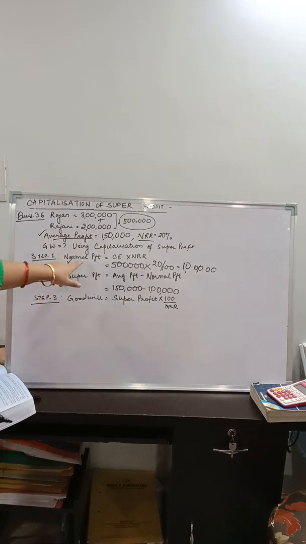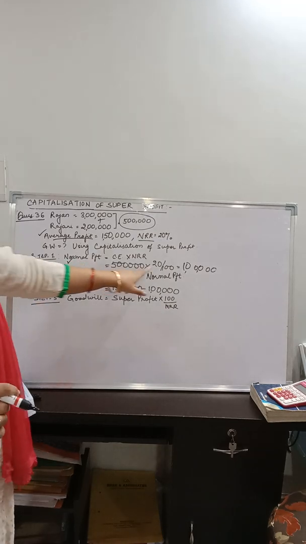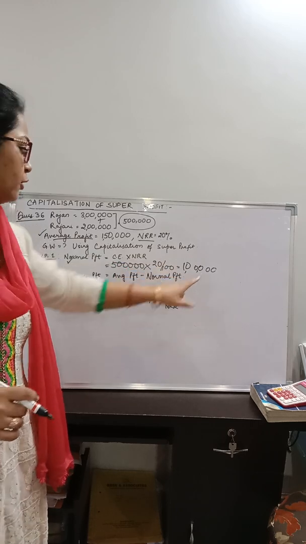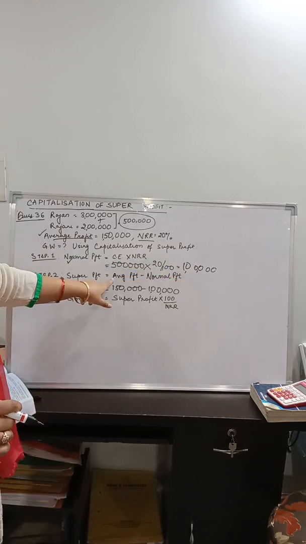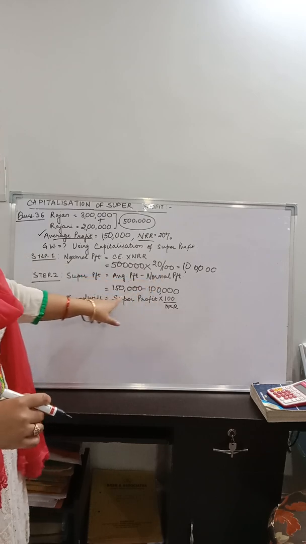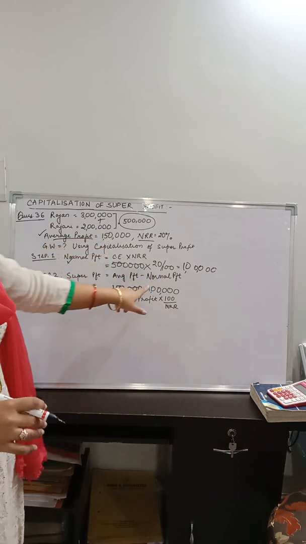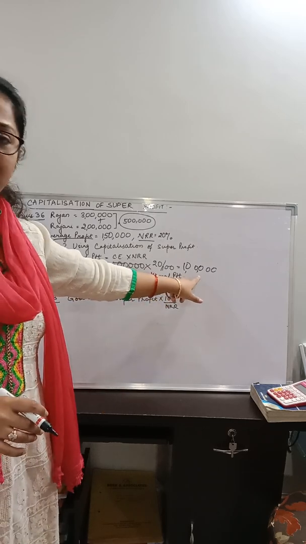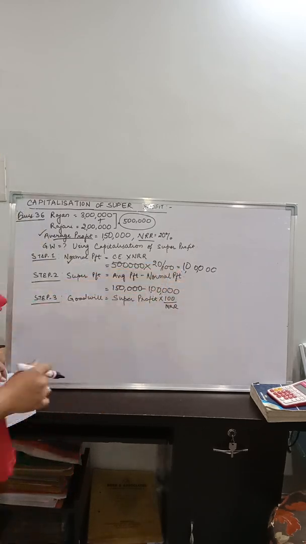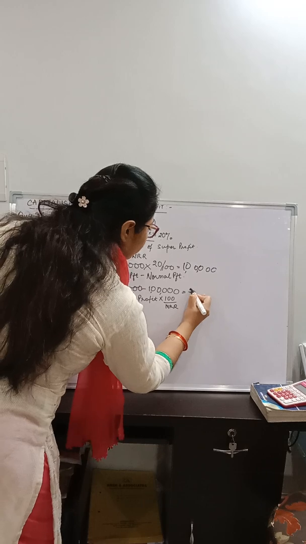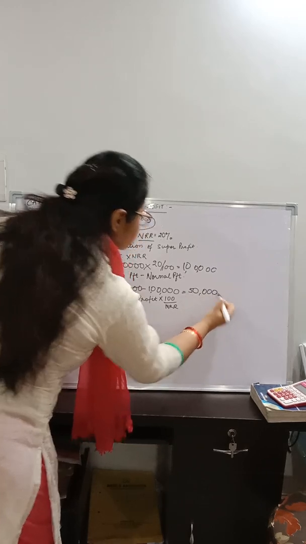I repeat, we have calculated the normal profit, which is capital employed into normal rate of return, 1 lakh rupees. Super profit is average profit minus normal profit. The average profit, which was already given in the question as 1,50,000 rupees, minus the normal profit, which we have calculated just now, 1 lakh rupees. This brings you the super profit of 50,000 rupees.